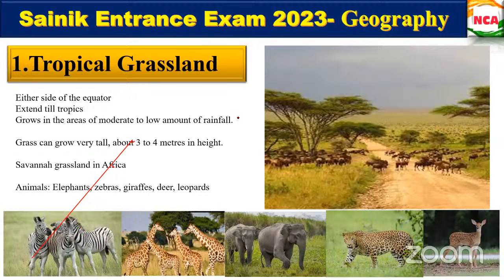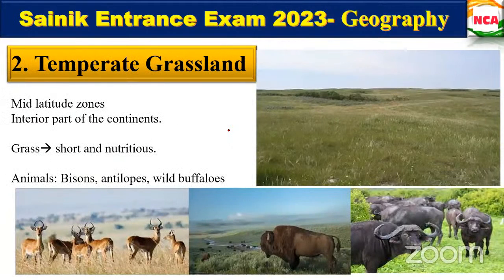Just wait. Yes. Temperate grasslands. In temperate grassland, you can find them in the mid-latitude zones. Any idea about mid-latitude zones? If it is not known, try to find that and tell me tomorrow. And also they are found in the interior part of the continents.